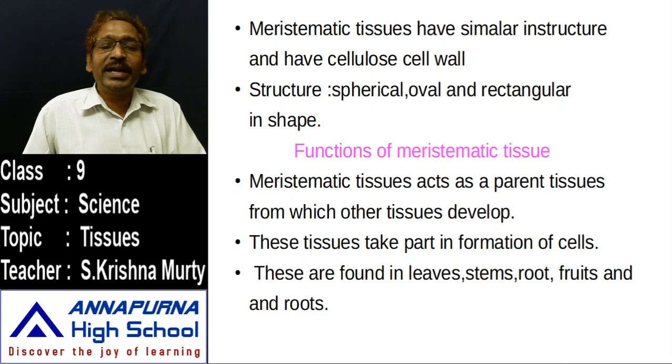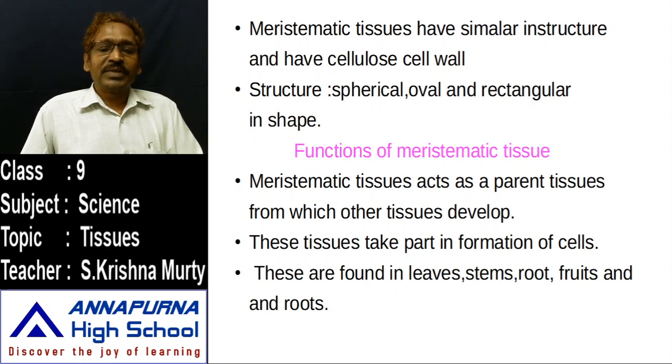So here the meristematic tissues have a similar structure, and cellulose is there, and they are covered with a hard membrane. Even though it is a hard membrane, it contains some pits for the exchange of gases and elimination of waste material. And mainly these meristematic tissues have different kinds of structures. Some are spherical, some are oval, some are rectangular and hexagonal. Different shapes are there. So we have to learn about the functions of the meristematic tissue.